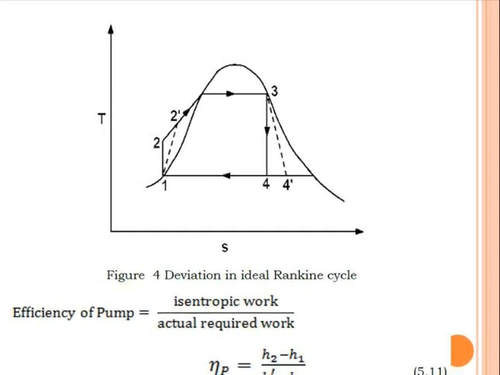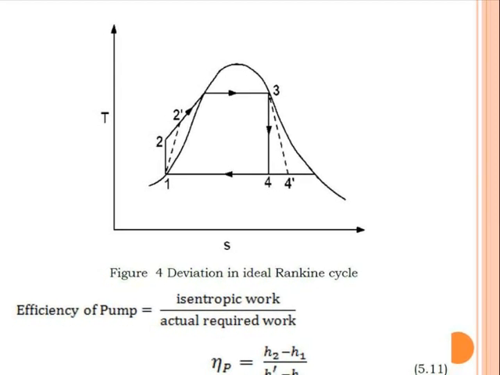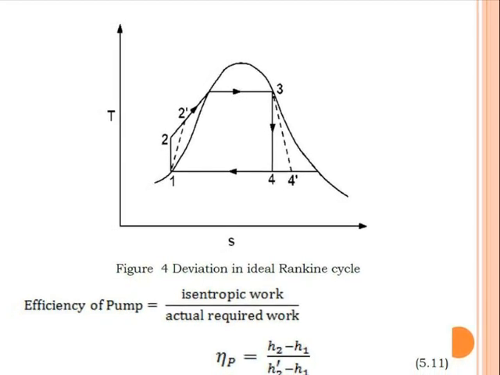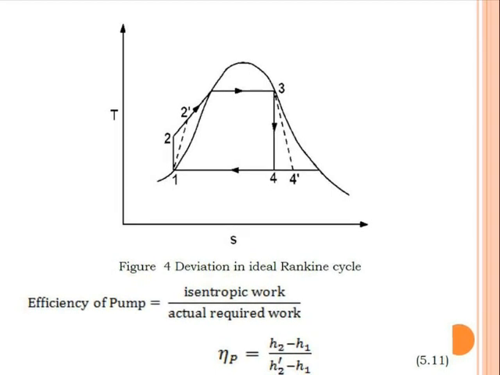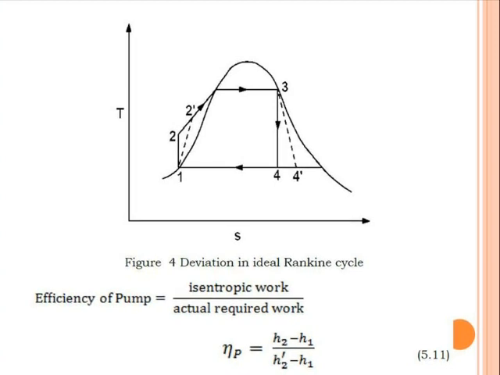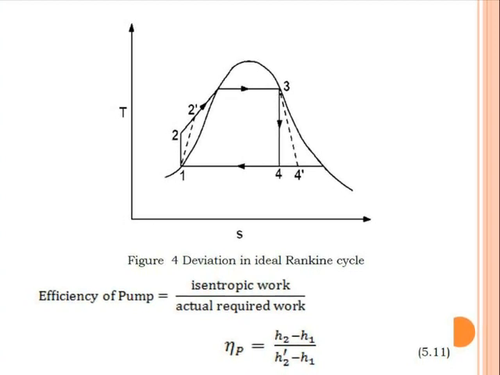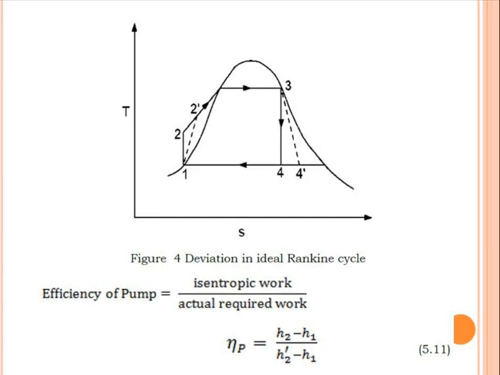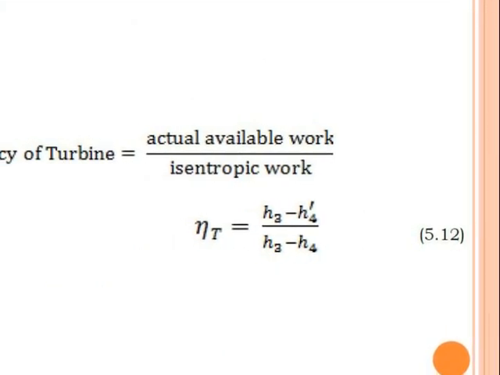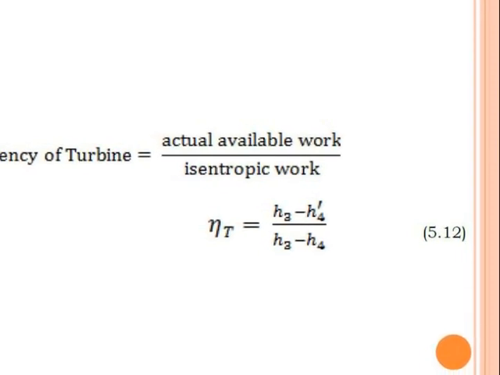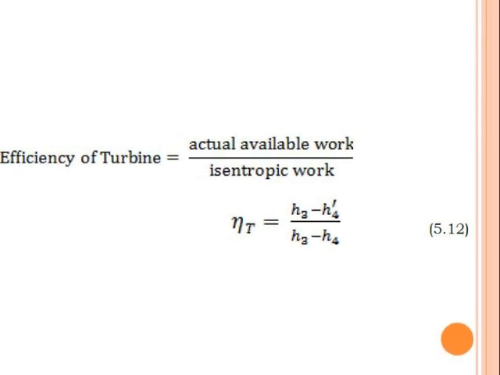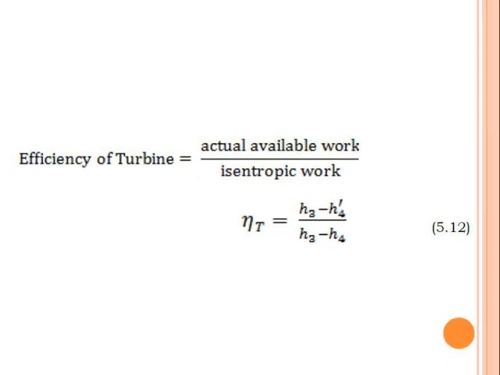So here first the isentropic efficiency of the pump is shown, that is the ratio of isentropic work to the actual required work, and that is equal to H2 minus H1 divided by H2 dash minus H1. Whereas the isentropic efficiency of the turbine is the ratio of actual available work to the isentropic work, and that is H3 minus H4 dash divided by H3 minus H4.